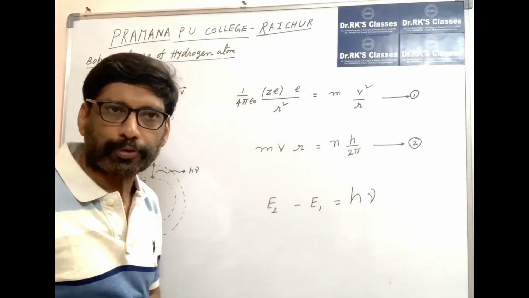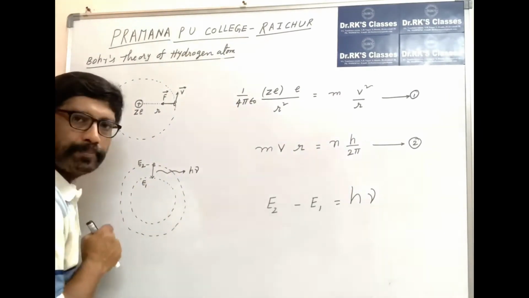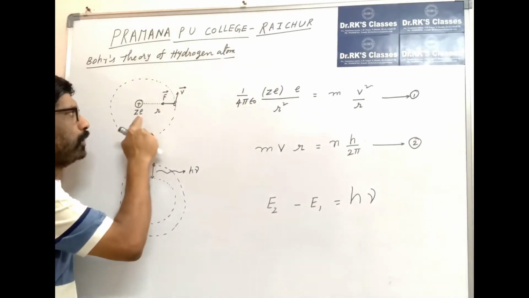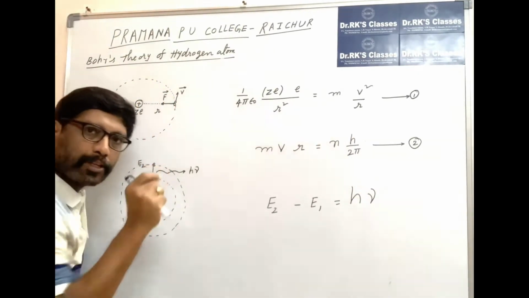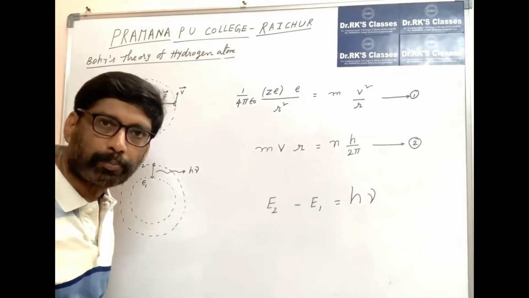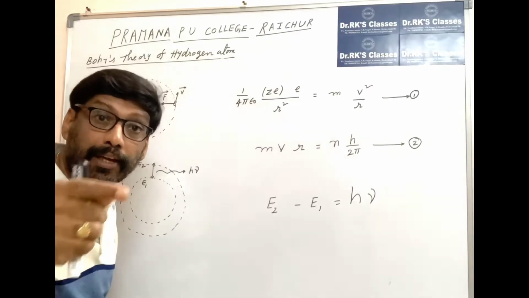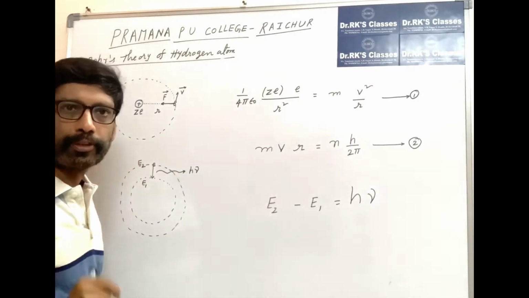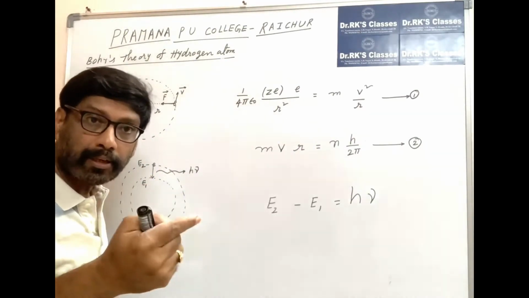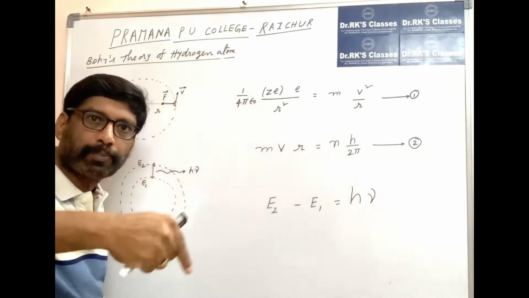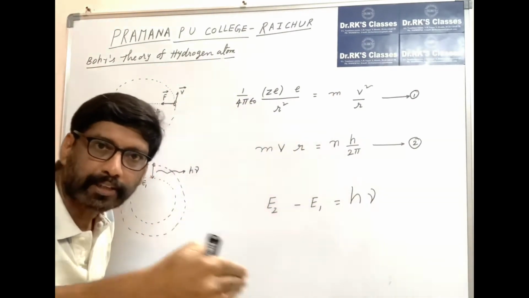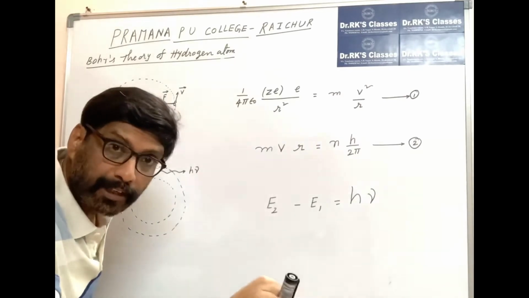Three important postulates. The first postulate is that the electrons are revolving around the nucleus in stationary circular orbits. Stationary means what? The energy of that electron remains constant. We know that for any object to rotate in a circular path, there must be a force acting towards the center. That is called centripetal force.